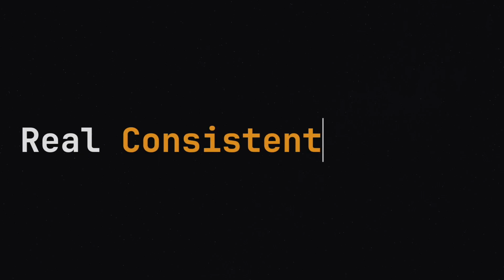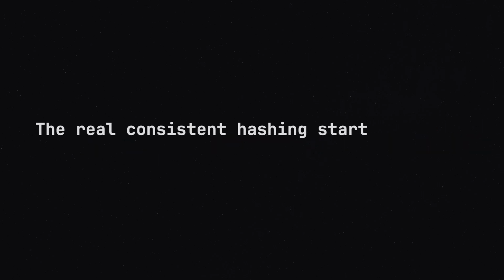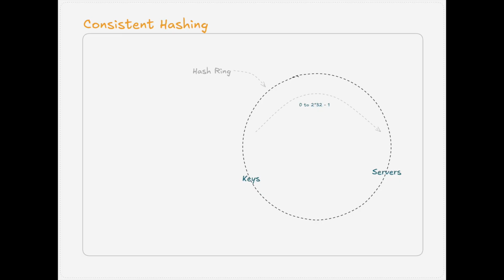So now you might be wondering how consistent hashing actually works. The real deal starts with one single but genius idea. The hash space should never be dependent on the total number of servers. So let's define a fixed circular hash space, say from 0 to 2^32 minus 1. Then we will hash both the servers and the keys. Now each key will move clockwise until it finds the next server on the ring, and that's its owner.